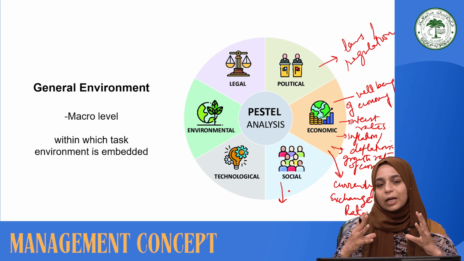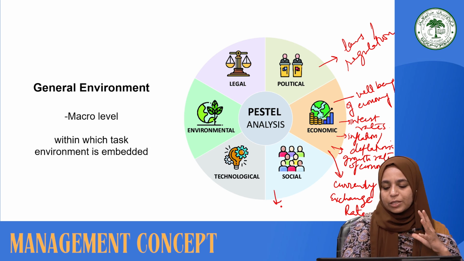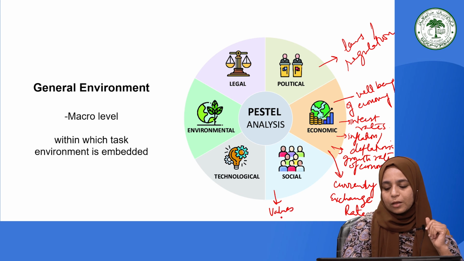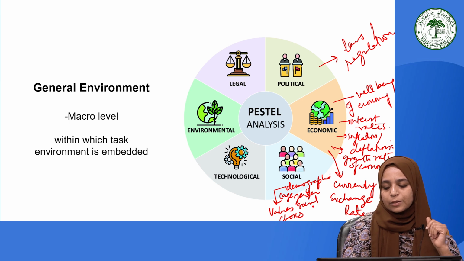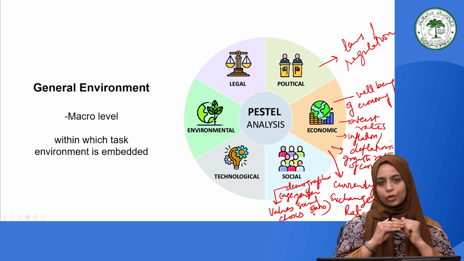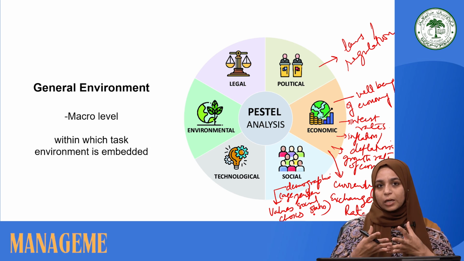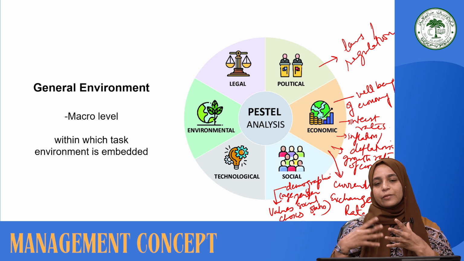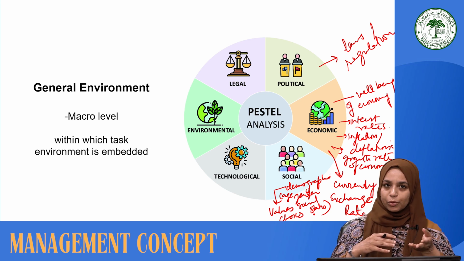We could say the values, the choices, and the demographic factors of a nation, which comprise age, gender, social status, and the living standard of people in a society, because based upon that they are going to demand goods and services. The higher the living standard of the people in a nation, the higher will be the choices and demand for products and services.